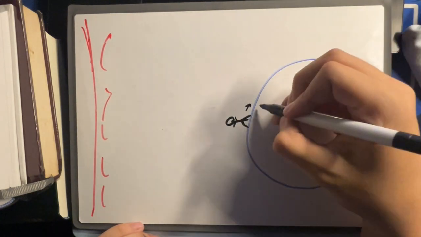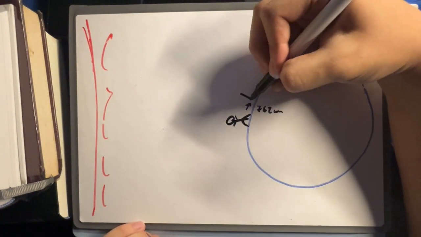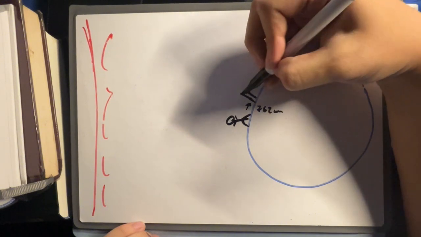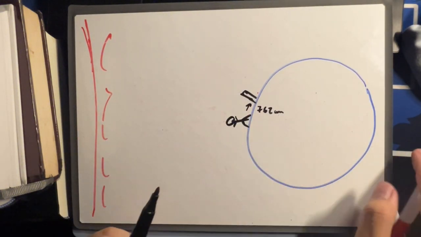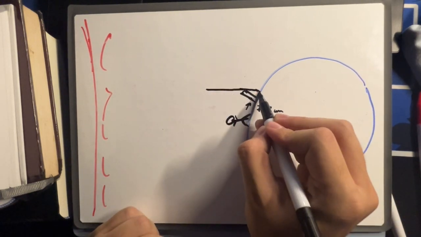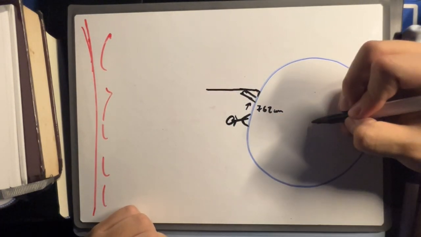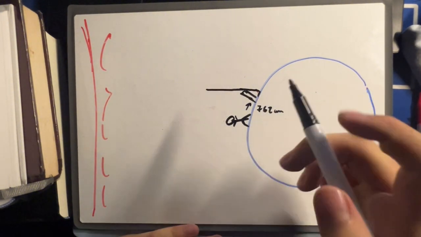And up north, 762 kilometers, his friend has a tower. And the tower casts a shadow of 2 meters. So this is the sun ray, 2 meters right here. Now, let's mark the center of the Earth. Now, how do we find the circumference of the circle?